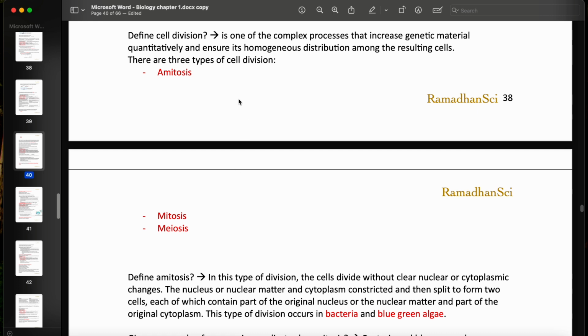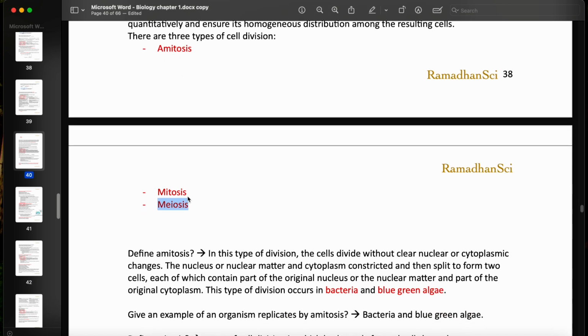We have three types of cell division: amitosis, mitosis, and meiosis. Mitosis occurs primarily in the somatic cells, and meiosis occurs primarily in the reproductive cells. I will also discuss gametogenesis, aka spermatogenesis and oogenesis, which is from the third chapter, because I think it is really complementary to meiosis. This is the main idea of meiosis, so I will discuss it as soon as I finish the meiosis.